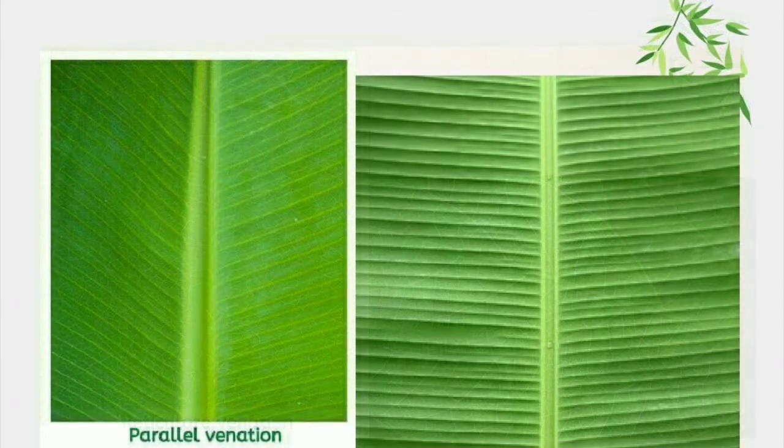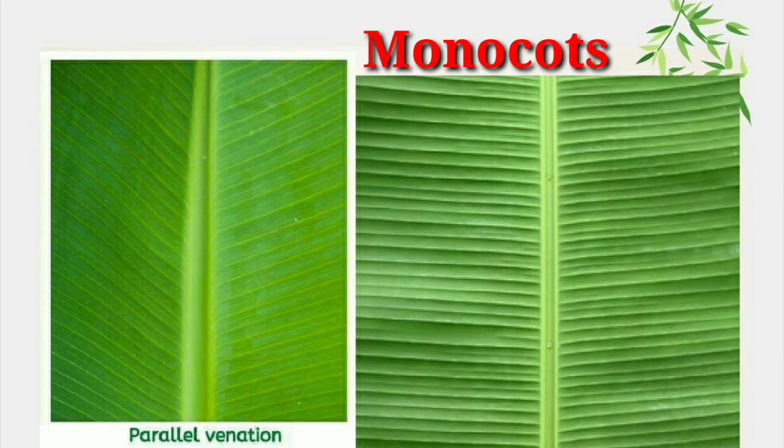In monocotyledonous plants, we see the venation of the leaf is parallel. So what is parallel venation? It means the veins present within the leaves are arranged parallel to each other.